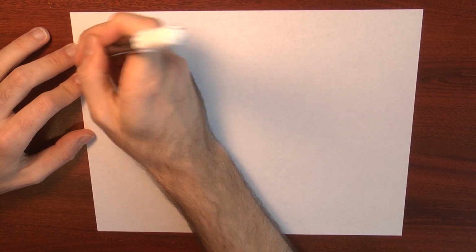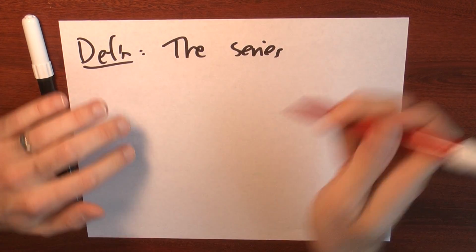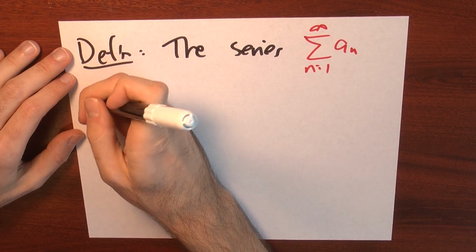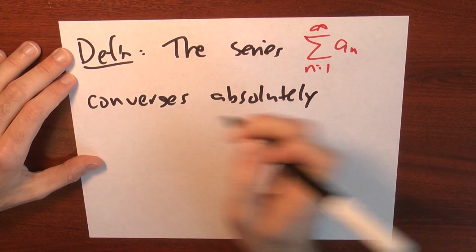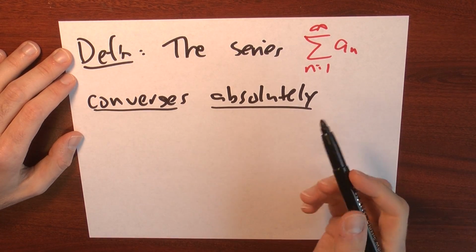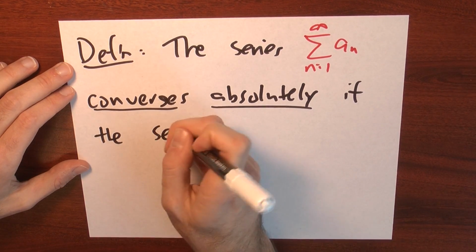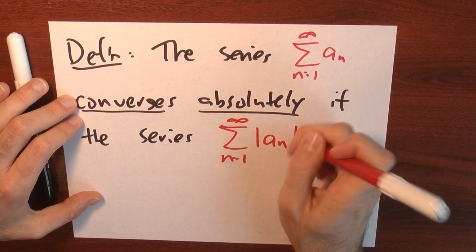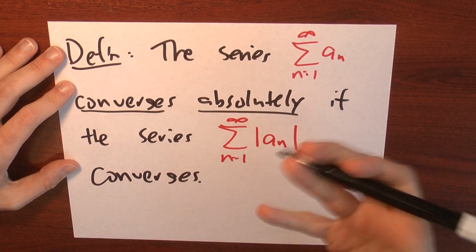What do I even mean by absolute convergence? Well, here's the definition. The series, the sum n goes from 1 to infinity of a sub n, converges absolutely. This is the term that I'm defining. I'm going to say the series converges absolutely if the series, just the sum n goes from 1 to infinity of the absolute values of the a sub n's, just plain old converges in the usual sense.